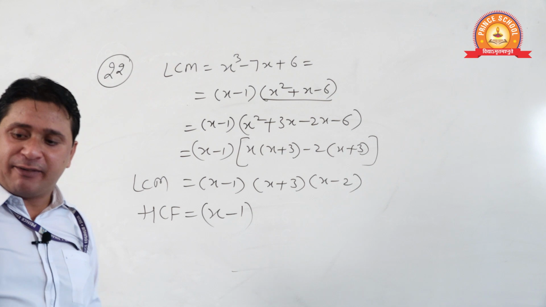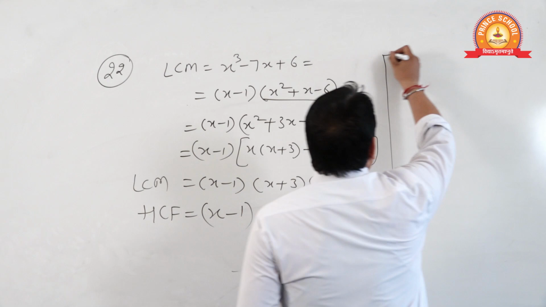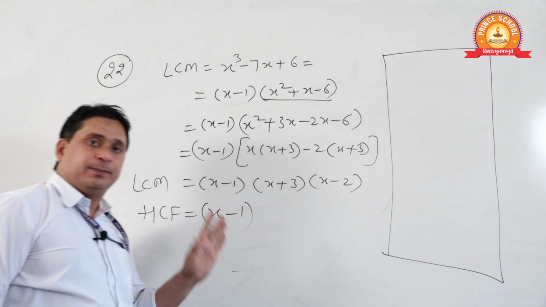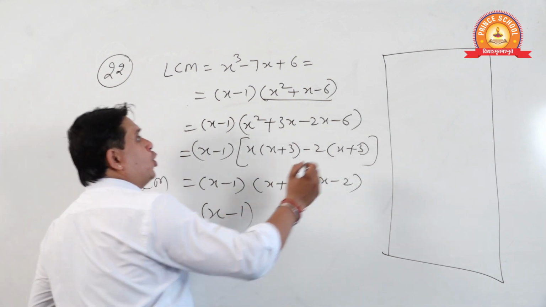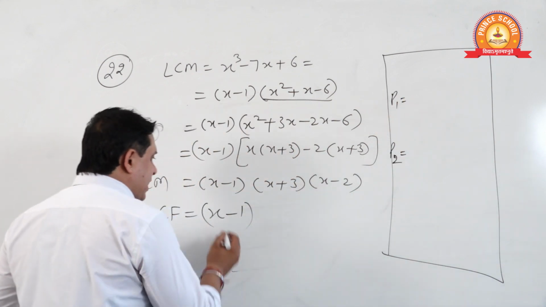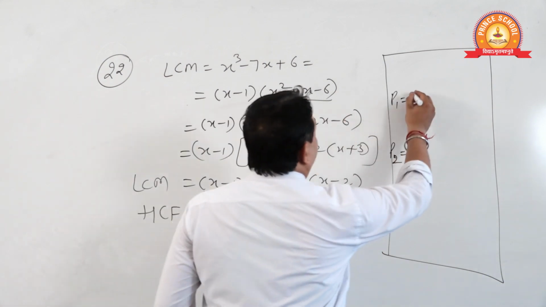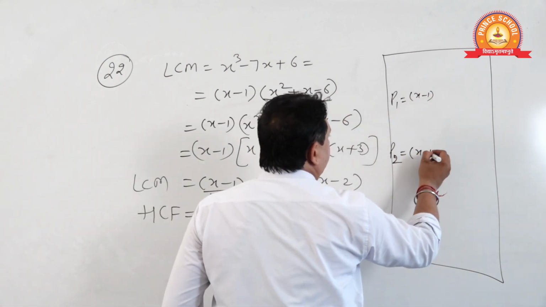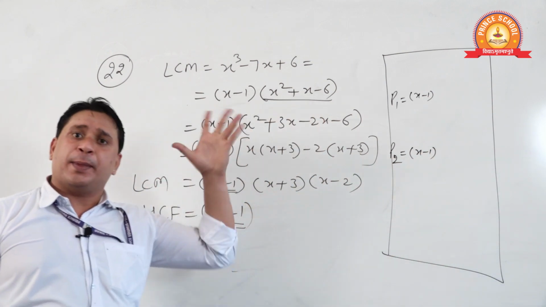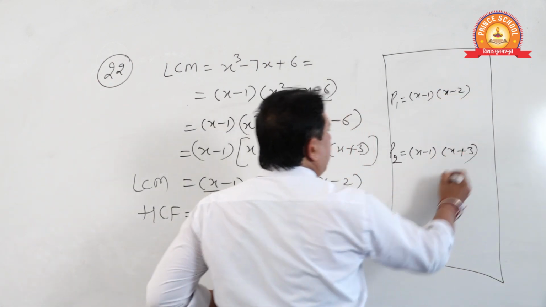Now see what we have to find. We have to find the terms. Number one thing, polynomials are quadratic expressions. Product of these two should be there. If you observe two polynomials, you have to find. x minus 1 is common in both, and both should contain x minus 1. Give this one to this one, this to another. You will get x minus 2, x plus 3.